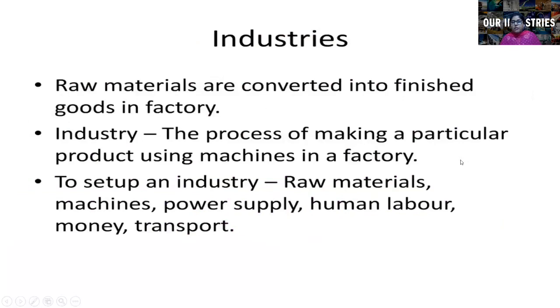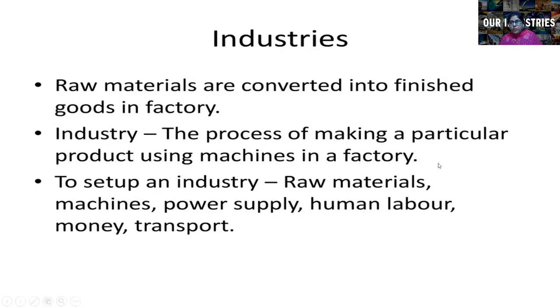Raw materials are converted into finished goods in a factory, and a factory is the place where all this work is done. Now, what is an industry? The process of making a particular product using machines in a factory is known as an industry. And what do we need to set up an industry? We need raw materials, machines, power supply, human labor, money and transport.